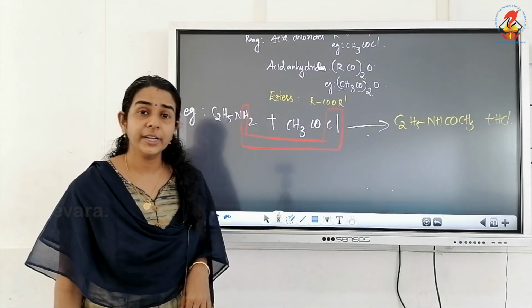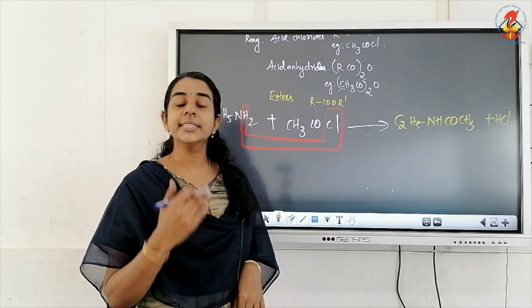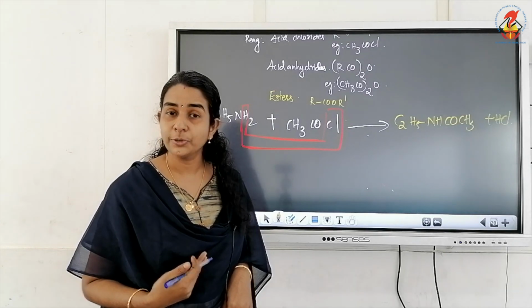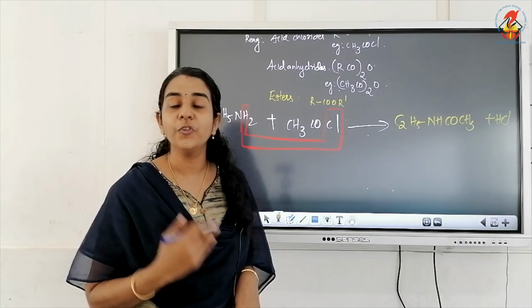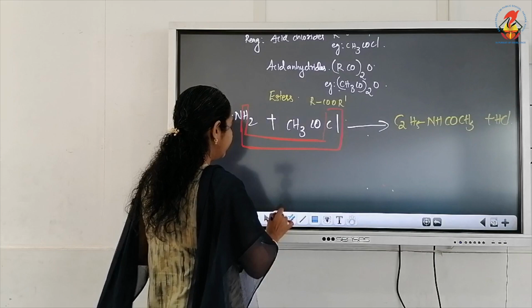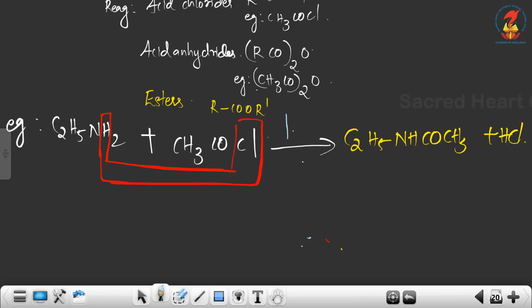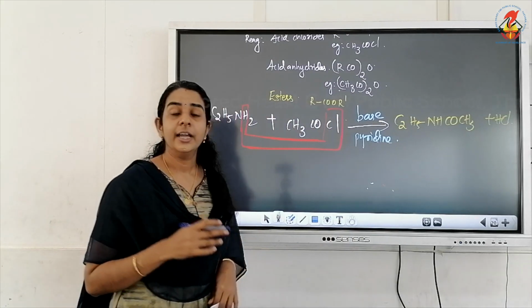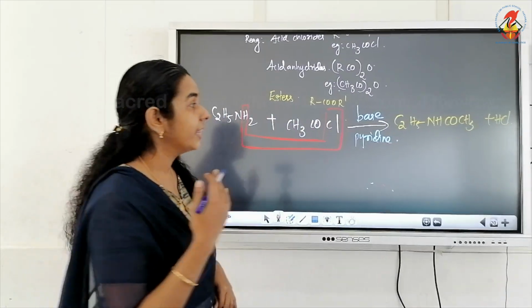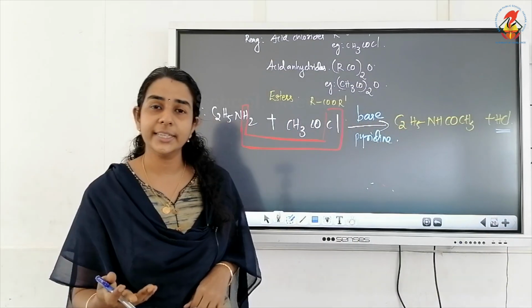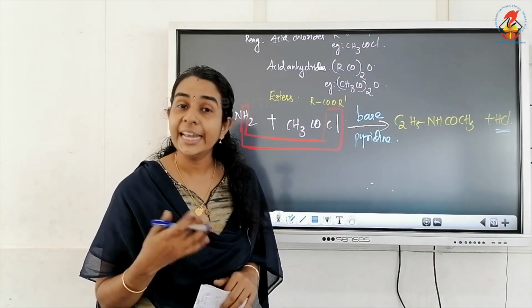Now, very important give-reason question. Acylation of amines is usually carried out in the presence of a base like pyridine. Why? The reason is that after acylation there will be elimination of an acid, either HCl or acetic acid, some acid will be eliminated.